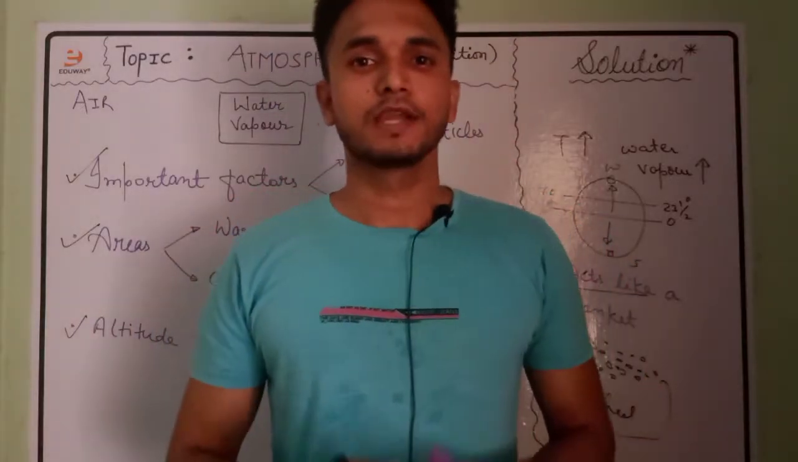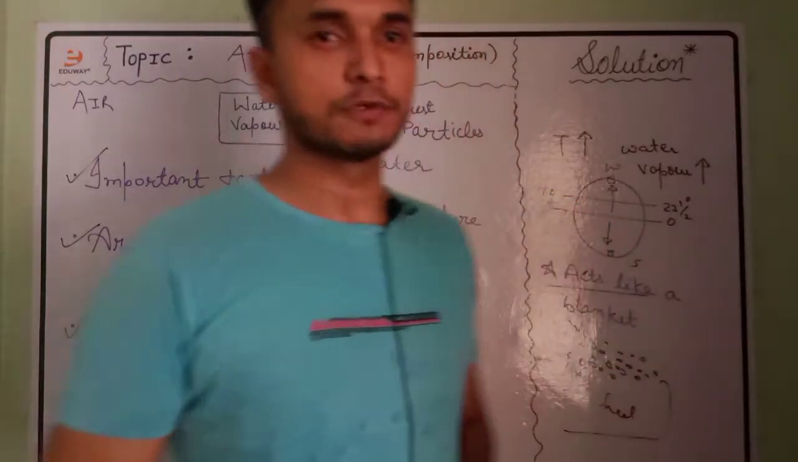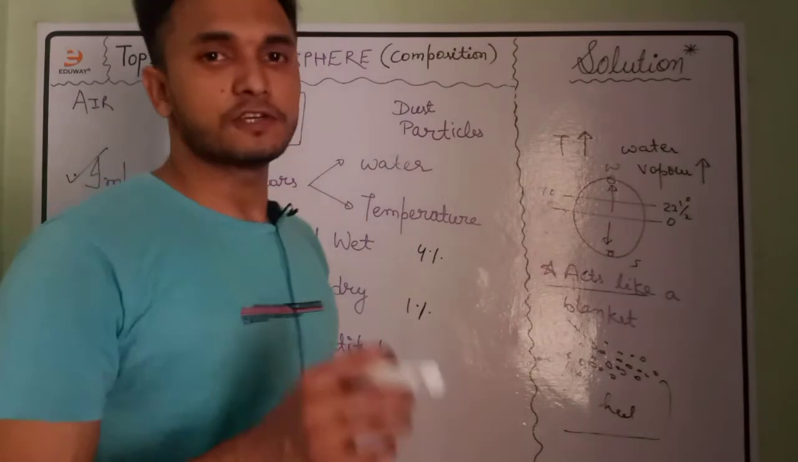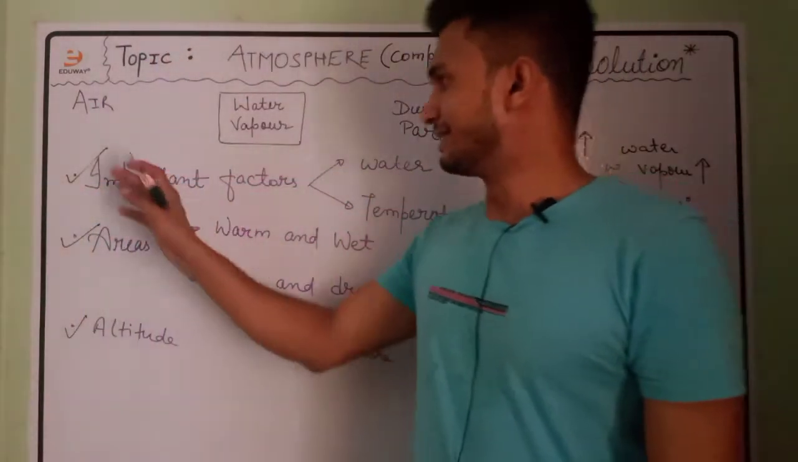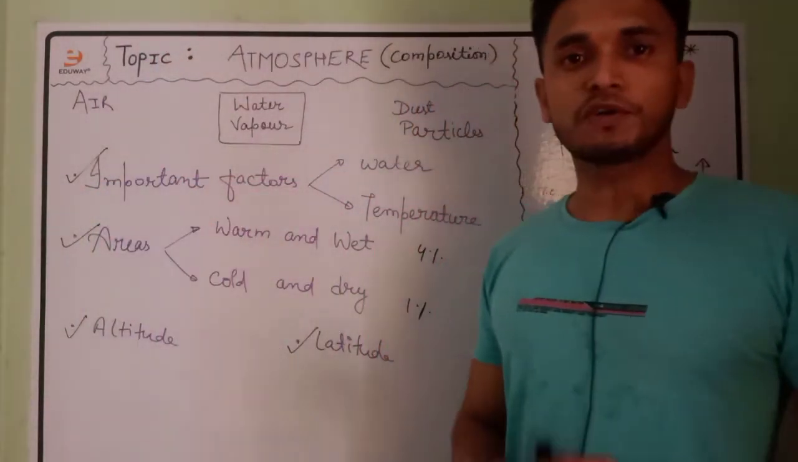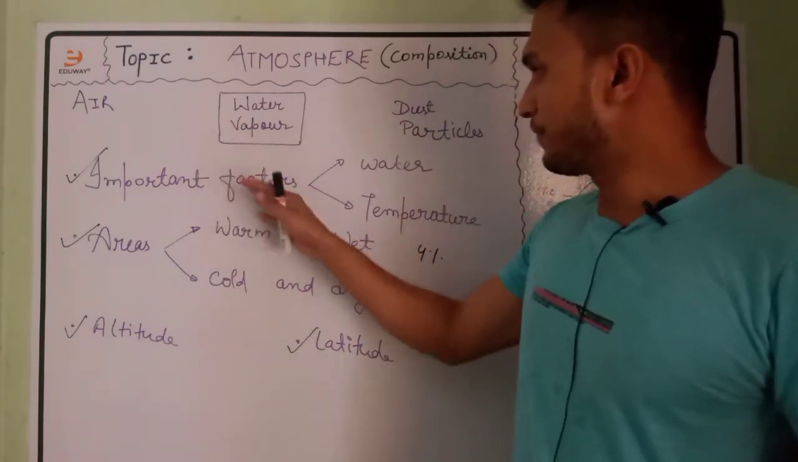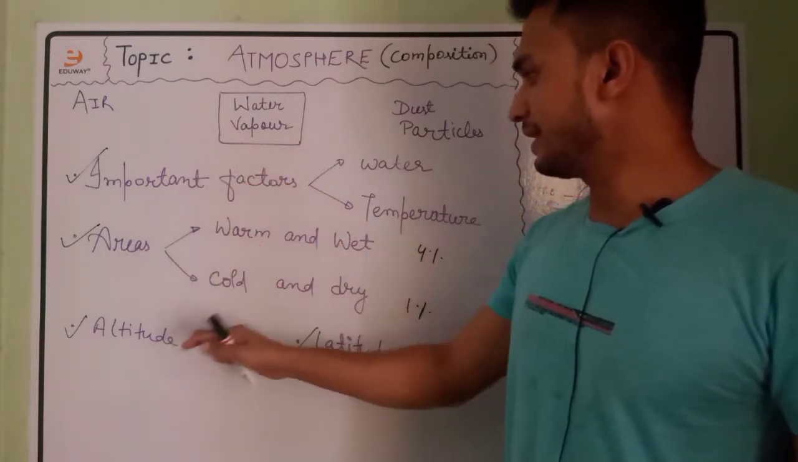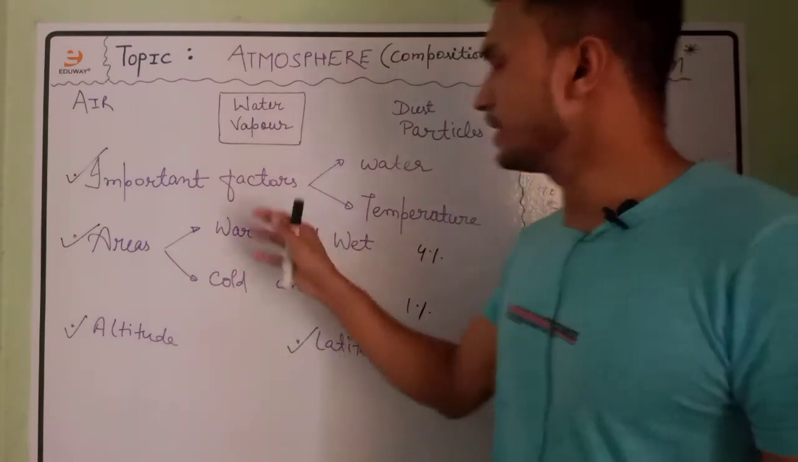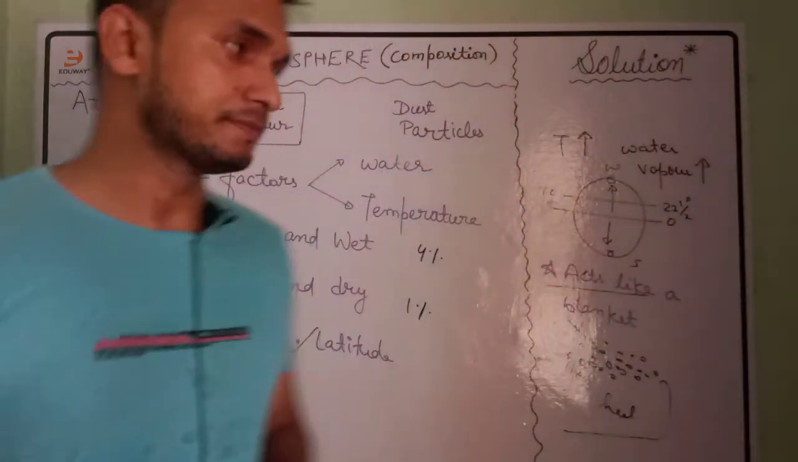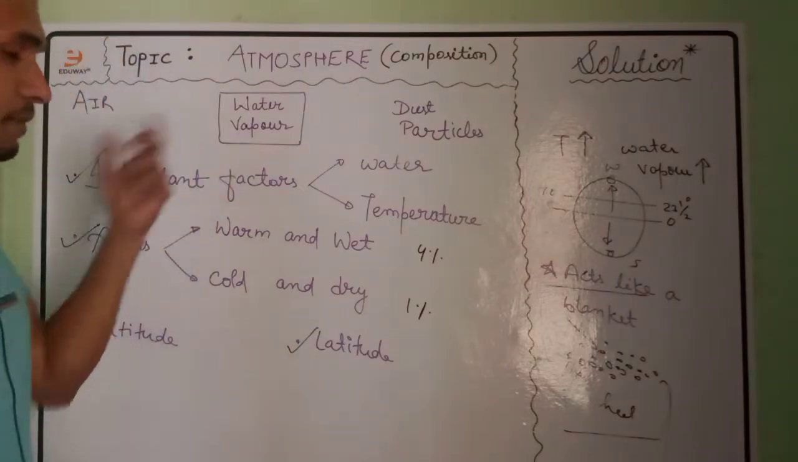Hello everyone, this is the second video on atmosphere composition. In the first video, we discussed air in detail. In this video, we will learn what water vapor is, and the different factors, the areas, and the effect of altitude and latitude on the concentration of water vapor in air. So let us start with the water vapor.